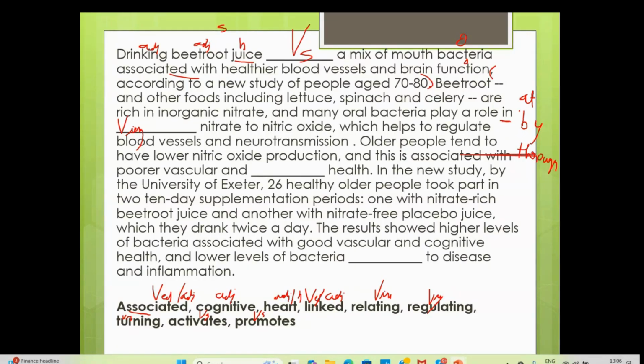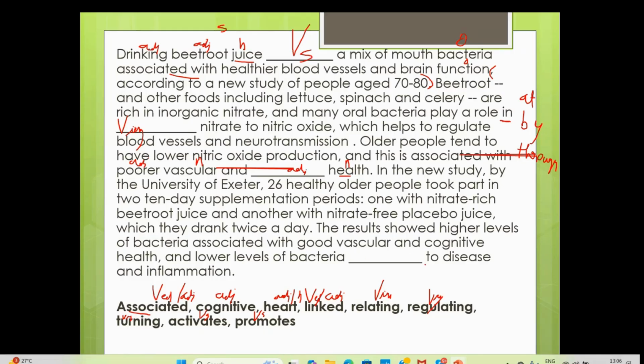Whenever we have in, at, by, through, you can write it down, guys. In, at, by, through, next to it, verb with ing form, 90% of the time. Now, health is your last word, so it's your noun. Object can be noun or adjective. So we need an adjective here because vascular is your noun, and vascular is your adjective as well.